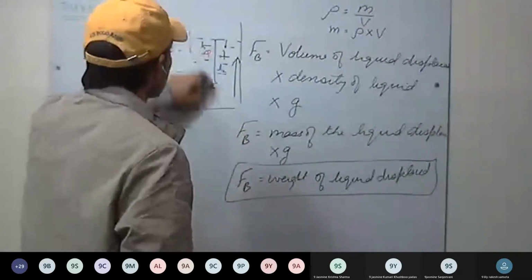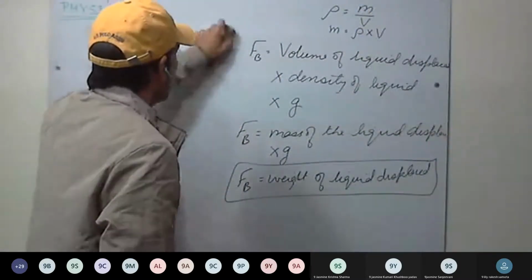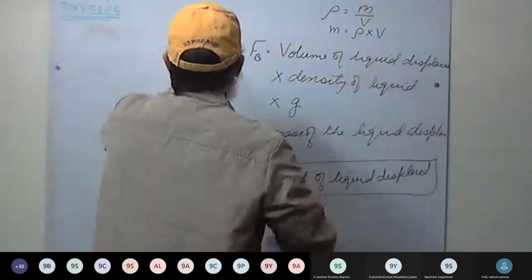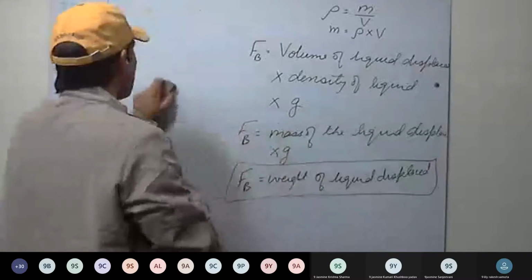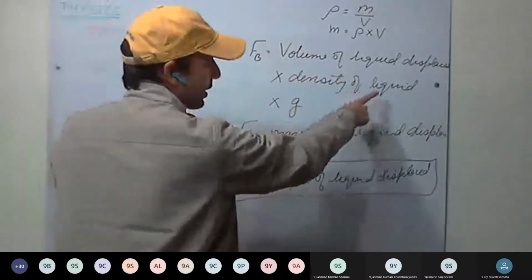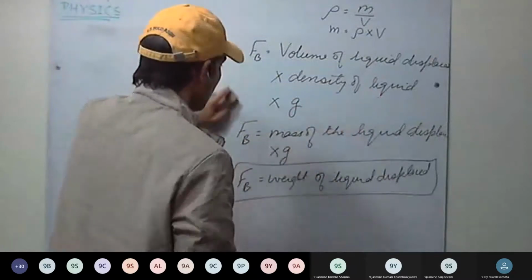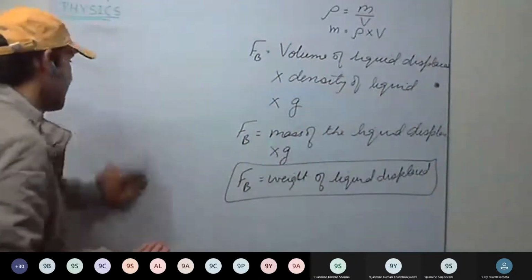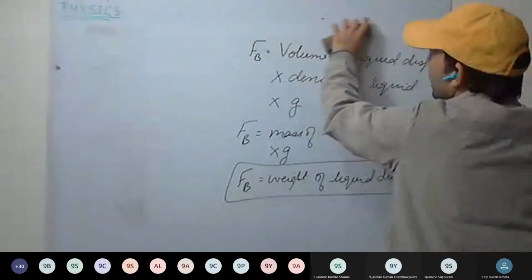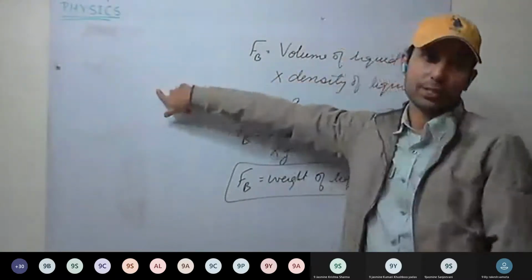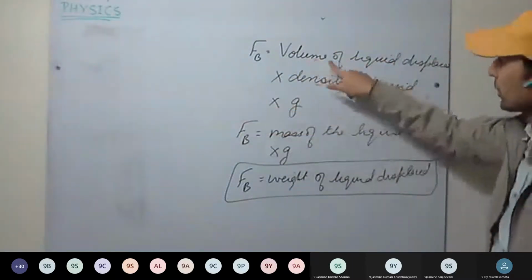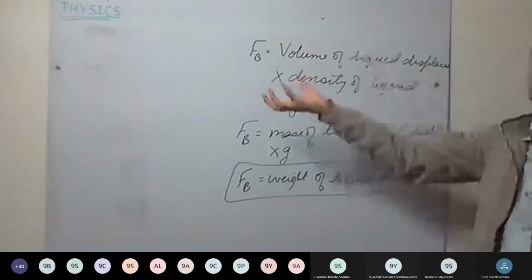So what are the factors which affect the upthrust? It is the volume of the liquid displaced. If volume of the liquid displaced increases, upthrust increases, and density of the liquid. That is, if the density increases, upthrust will increase. And see here, whatever shape of the body is immersed in the liquid, it doesn't matter. What matters is just the volume of the body.